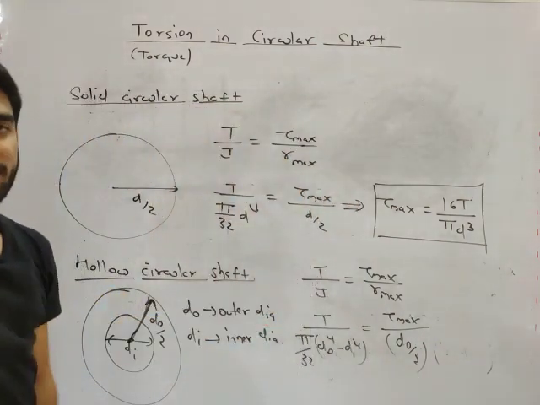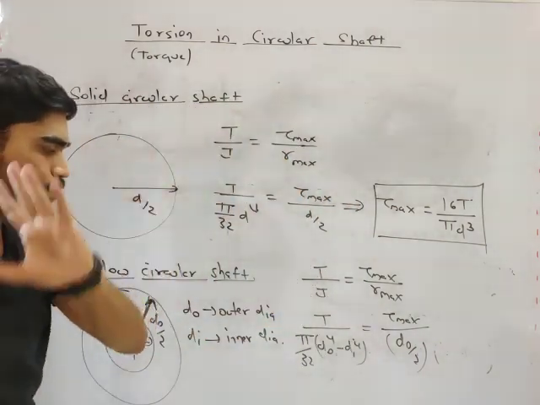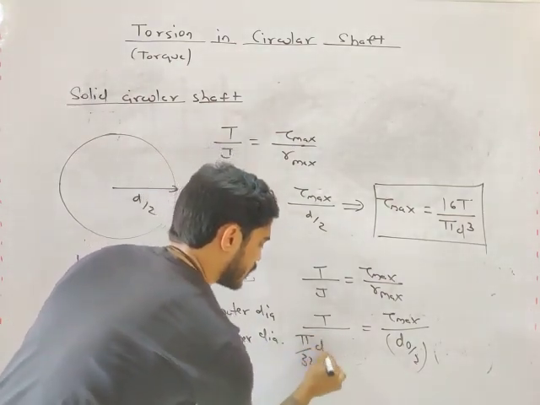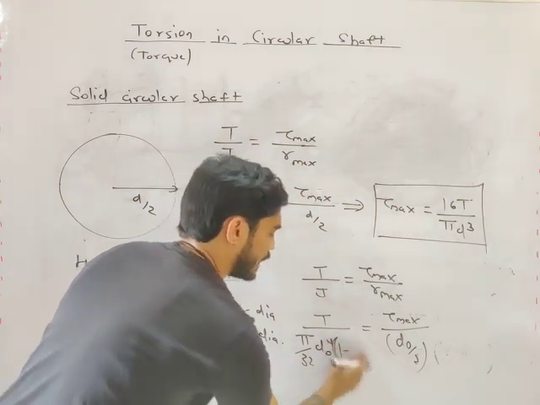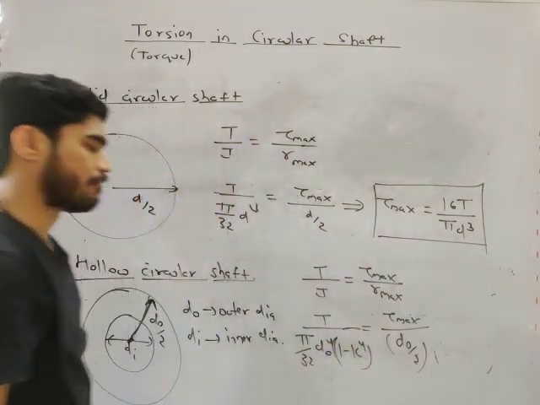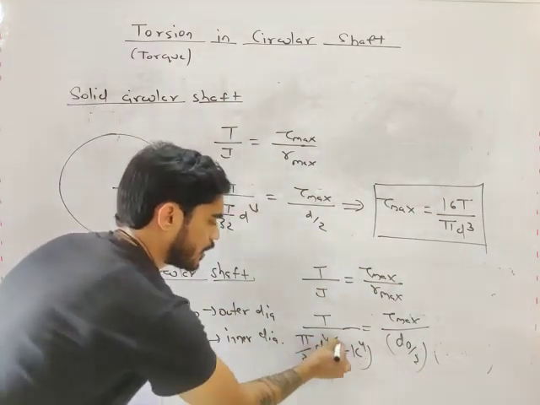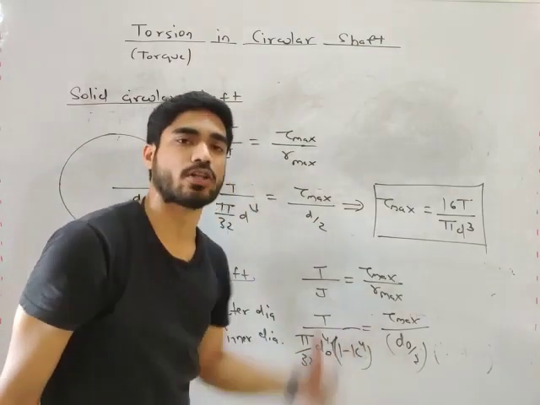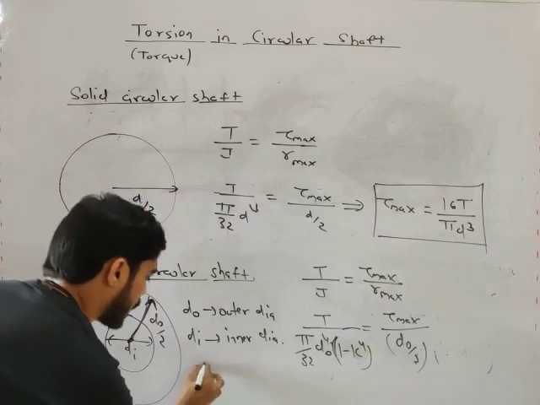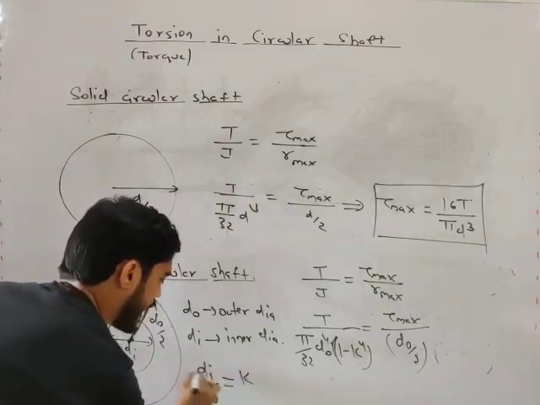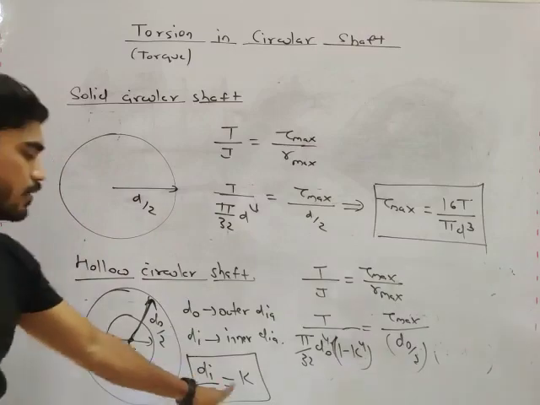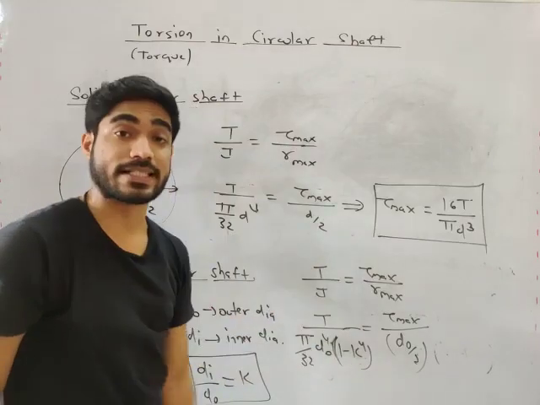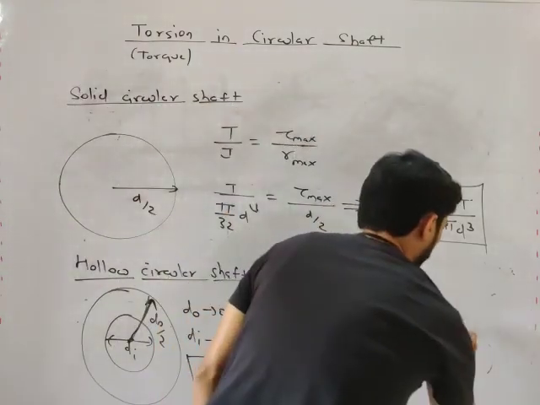So what will you get by solving this equation? Now, my friend, I am telling you a very important concept. You can write J like this: take d outer to the power 4 common, and you get 1 minus d inner by d outer whole to the power 4. D inner by d outer can be considered a constant k. So I can write J as pi by 32 d outer to the power 4 into 1 minus k to the power 4.